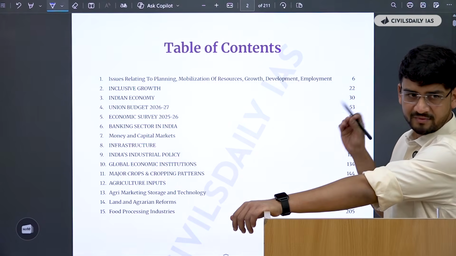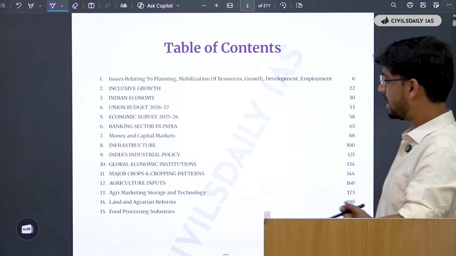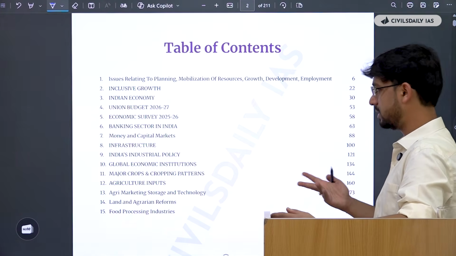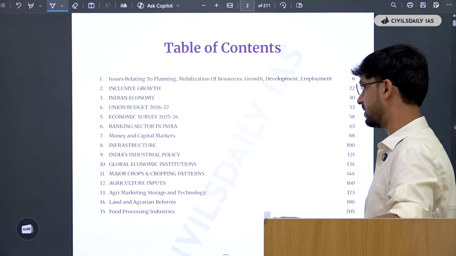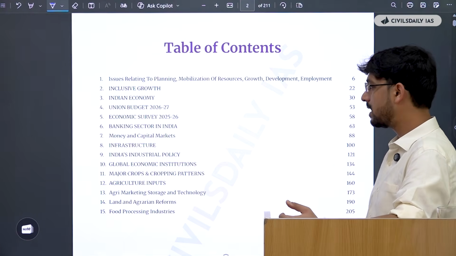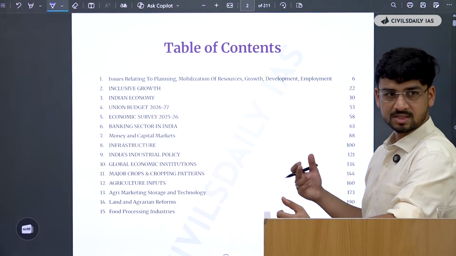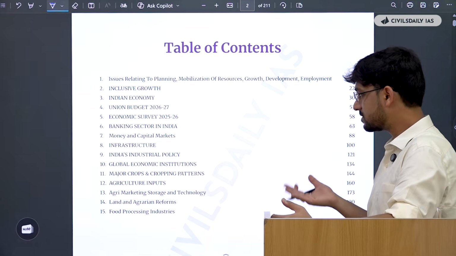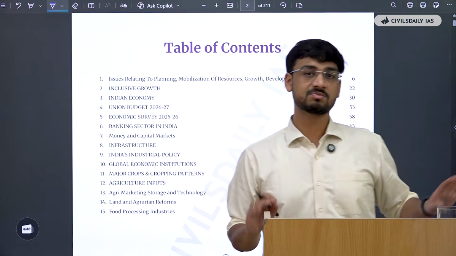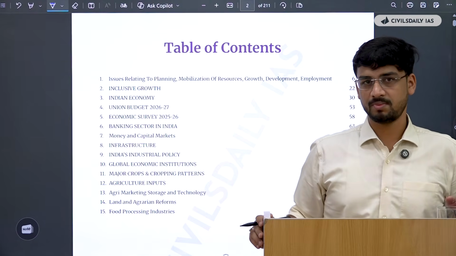These are the topics we have to cover in the syllabus: issues relating to planning, mobilization of resources, growth, development, and employment; inclusive growth; the Indian economy, the recent budget, and the economic survey; how the banking sector in India is performing; the money and capital markets; infrastructure development and the initiatives taken; India's industrial policy and its ramifications; and the global economic institutions. These are the 10 broad topics we have to cover from a notes perspective, to not be blindsided by any question in the examination.